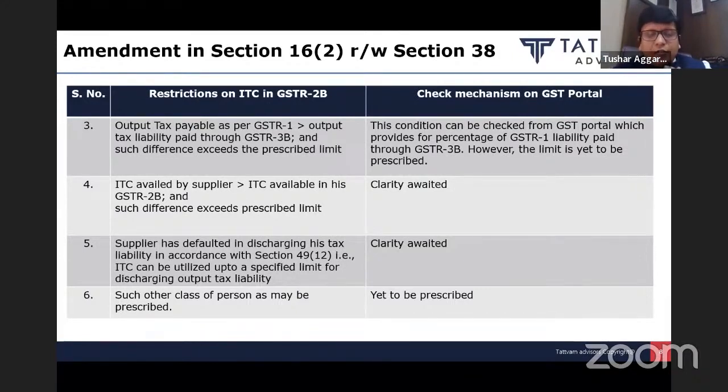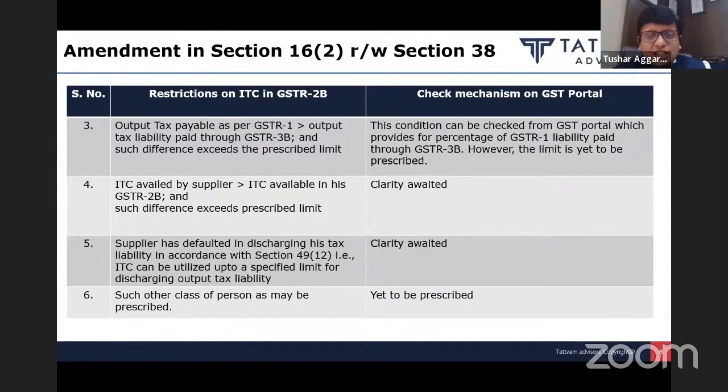Next, a very, very important restriction which has been imposed under Section 38. They are saying the supplier has filed GSTR 1, it is auto-populated in your 2B, fine. The supplier has filed GSTR 3B, fine. The difference between GSTR 1 and 3B, no difference. Everything is reconciled. Fine.